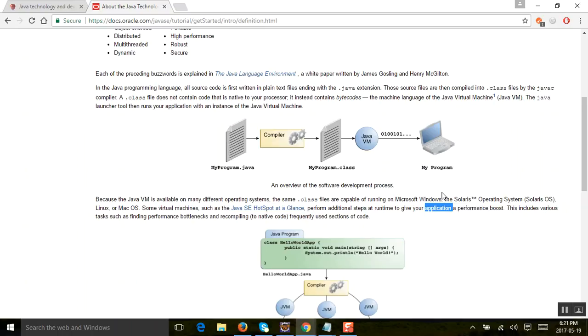So first we have to have the compiler and then we have to have JVM, for the complete run.